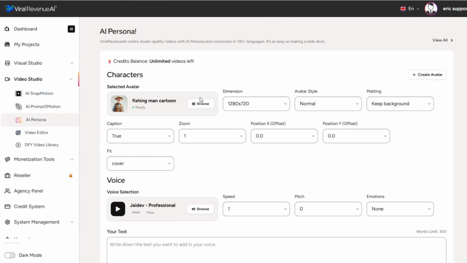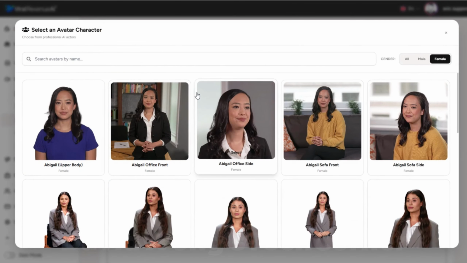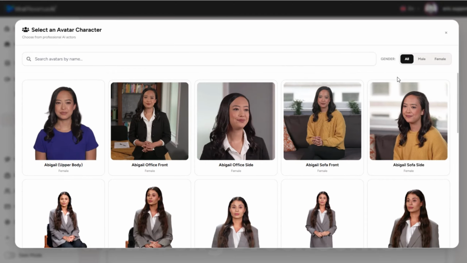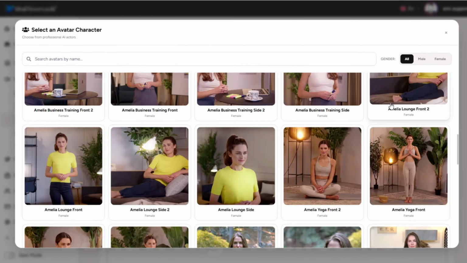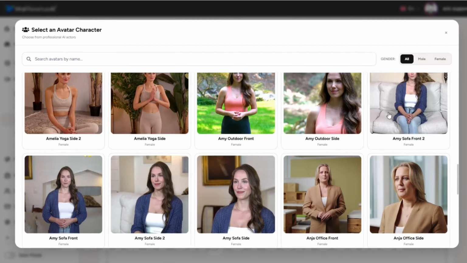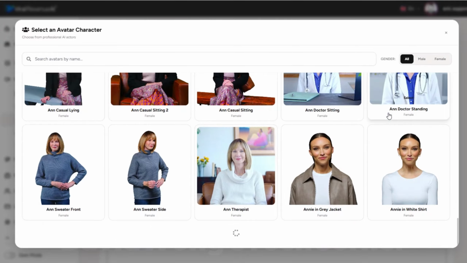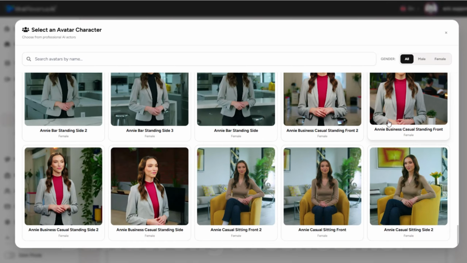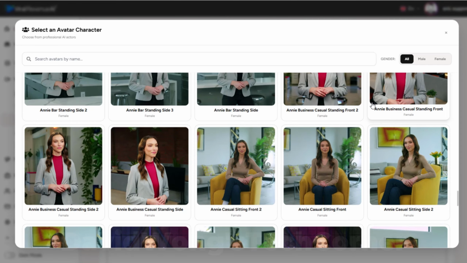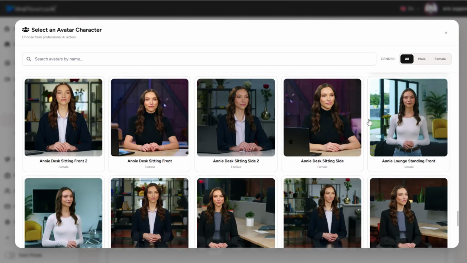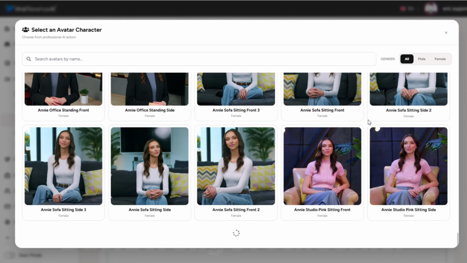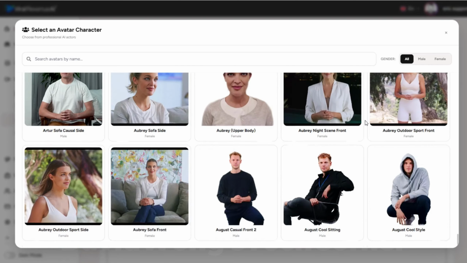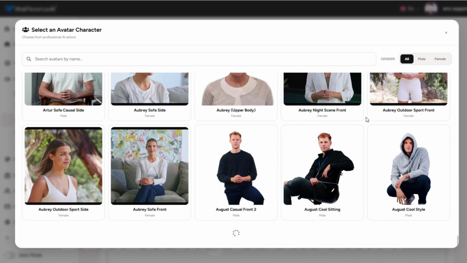Let's also take a look at the built-in library of avatars. So we're going to click Browse, and we can sort them by female, male, or all. We'll just scroll through all of them for a few moments here. If some of these avatars look familiar, it's because some of them are the same characters that appeared in our AI Spokes Studio product. However, the difference is that the technology has come a ways since we released that product, and now we have way more avatars. In fact, the most frequently asked question that we had with that product was if people could create their own custom avatars. We just didn't have that available at the time, but now we do, and we're giving it to you here in Viral Revenue AI.